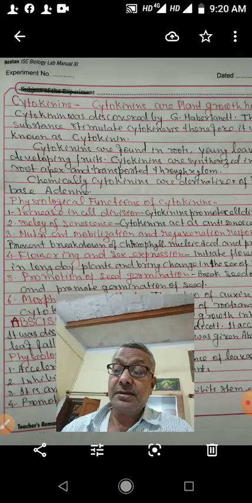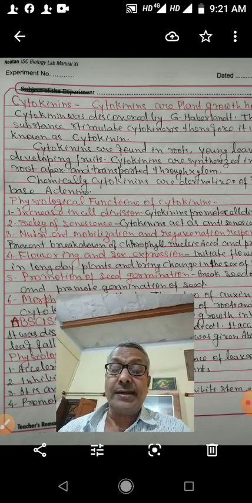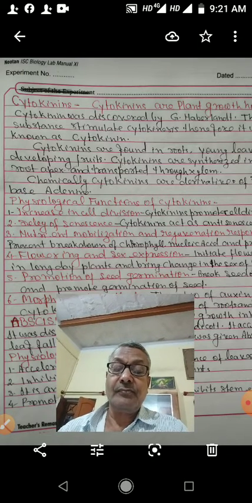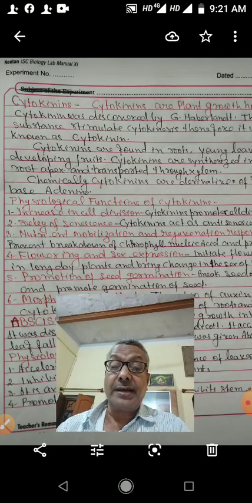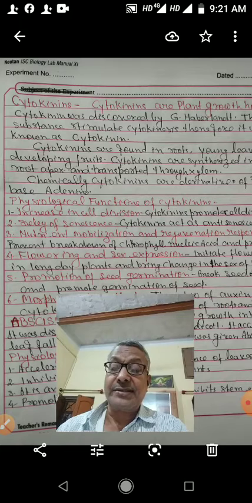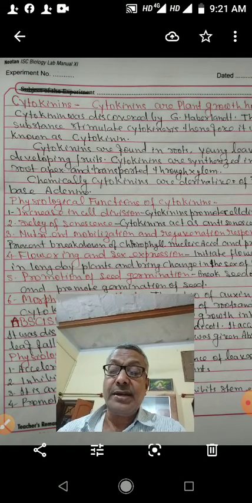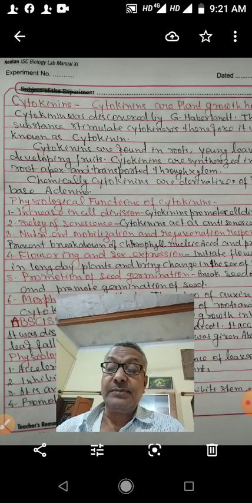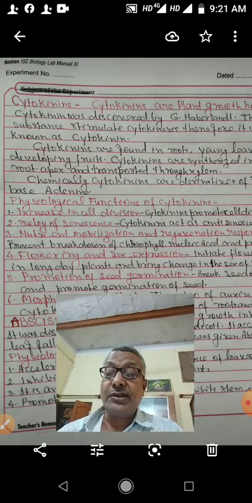The cytokinins stimulate cytokinesis. Children, you know cytokinesis is division of cytoplasm. During cell division, there is karyokinesis and cytokinesis. So cytokinins stimulate cytokinesis. Therefore, the name of this hormone was given cytokinin.